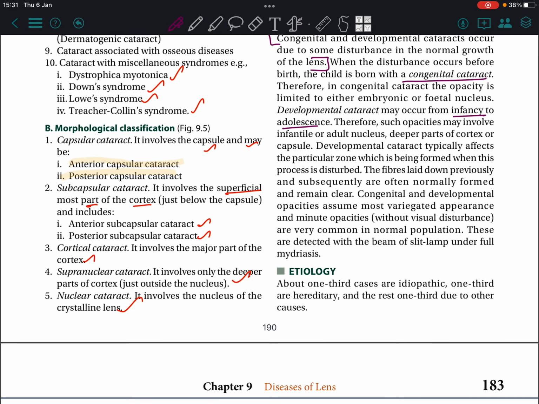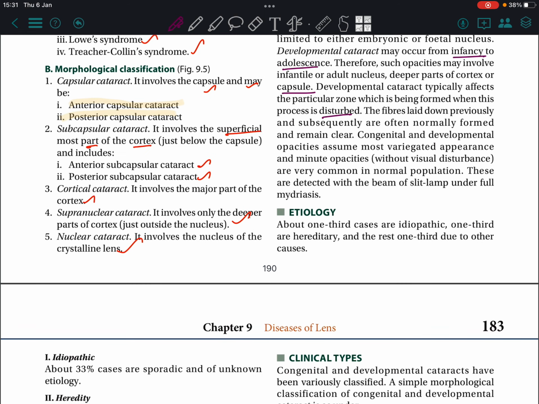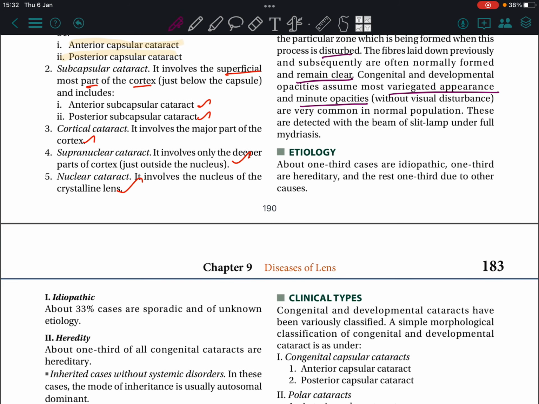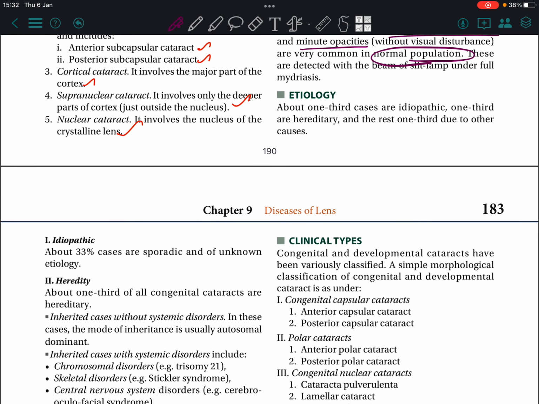Therefore, such opacities may involve the infantile or adult nucleus, deeper parts of the cortex or capsule. Developmental cataract typically affects the particular zone which is being formed when this process is disturbed. The fibers laid down previously and subsequently are often normally formed and remain clear. Congenital and developmental opacities assume most variegated appearance, and minute opacities without visual disturbance are very common in most of the normal population. These are detected with the beam of a slit lamp under full mydriasis.